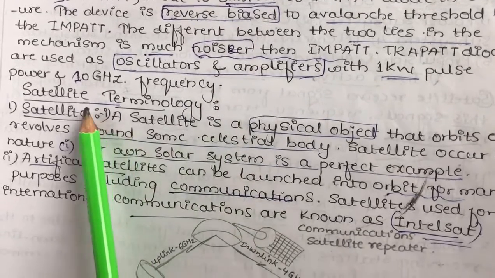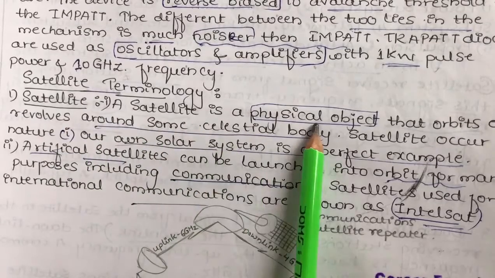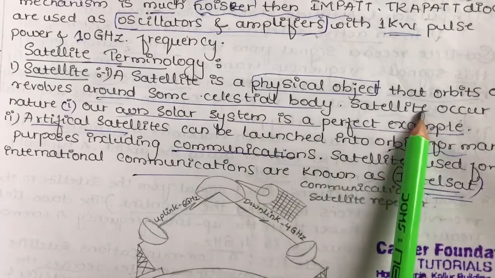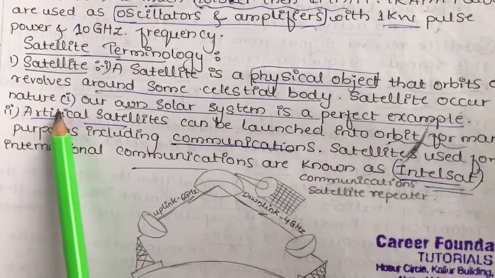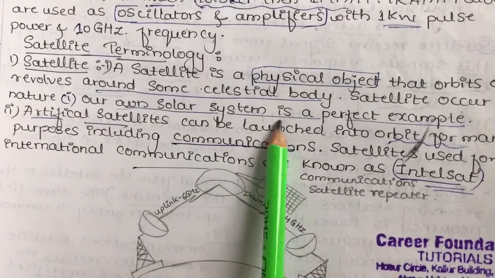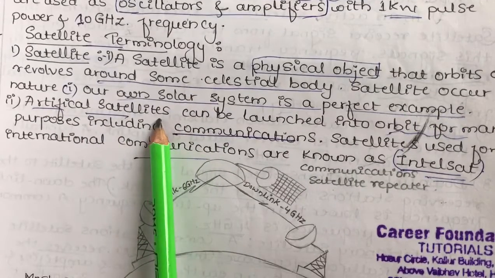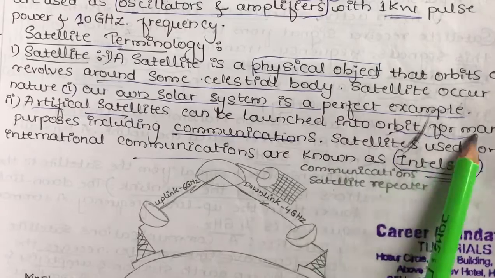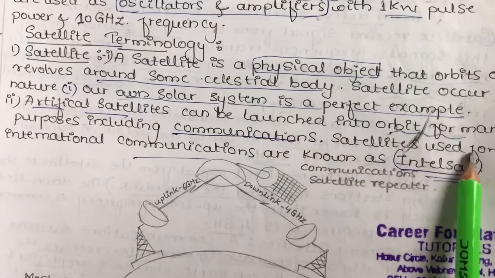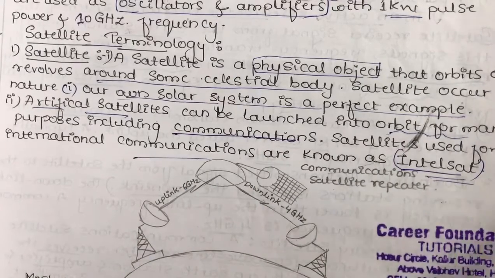Next is satellite terminology. So what is a satellite? As we know, a satellite is a physical object which orbits or revolves around the earth or some celestial body, and satellites occur in nature. In our own solar system, a perfect example is the moon. And we have artificial satellites, which can be launched into orbit for many purposes, including communication. The satellites used for international communications are called Intelsats.